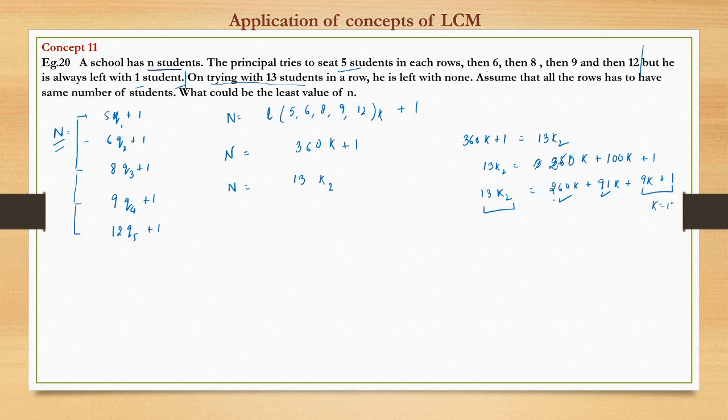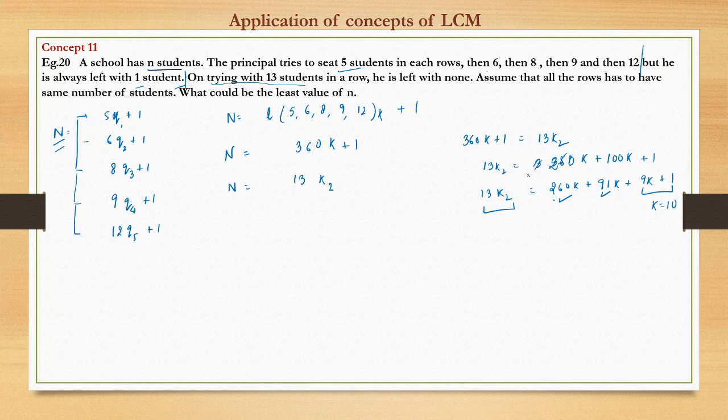Checking the others: 28 no, 37 no, 46, 55, 64, 73, 82, no. So k equal to 10 is the smallest value.